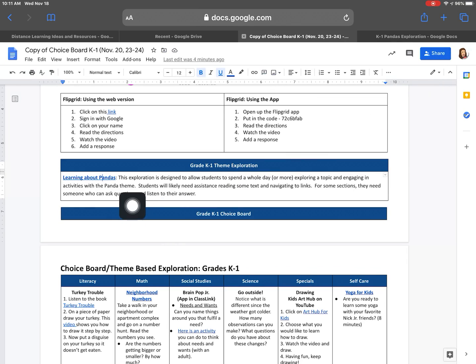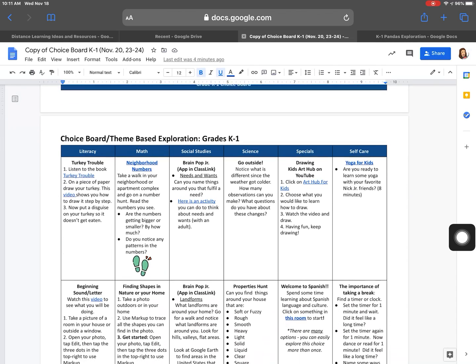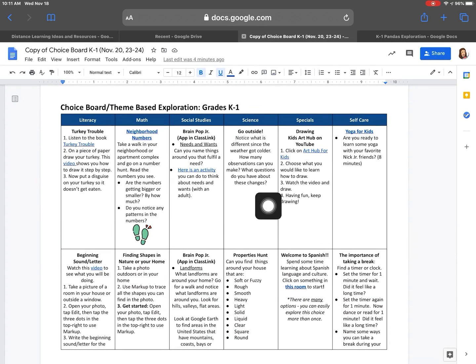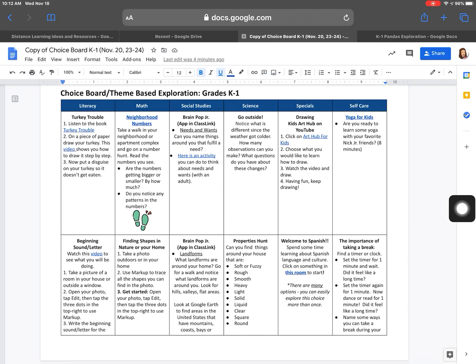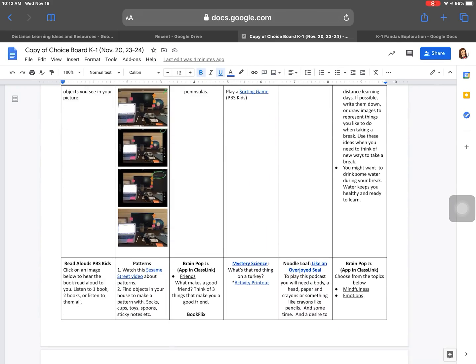All right, so you have the choice to do this theme exploration around pandas, or down below, we have lots of great activities for you. They are broken into literacy, reading and writing, math, social studies, science, specials, and then self-care. And as you scroll down, you can choose which one you would like to do.